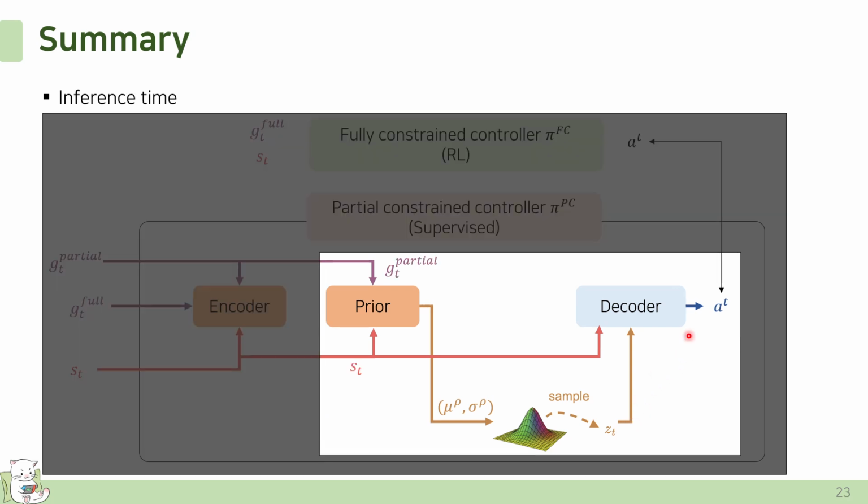After training is complete, only the prior and decoder of the partially constrained policy are used, allowing the model to generate full body motion conditioned on partial inputs. Next, I will show the result figures.